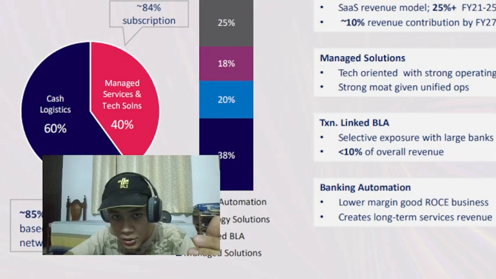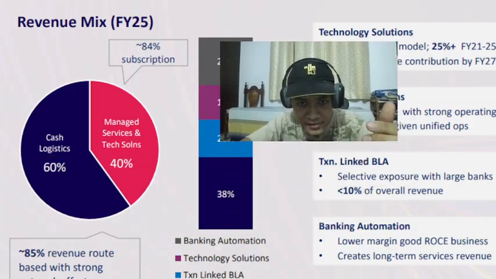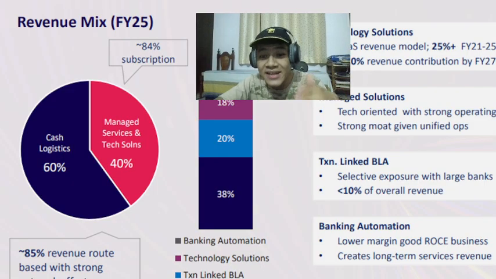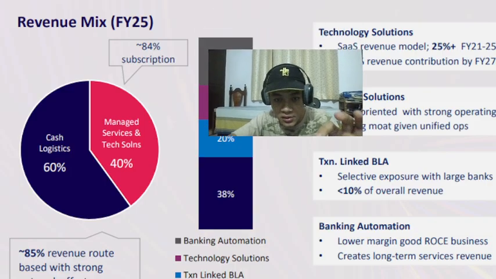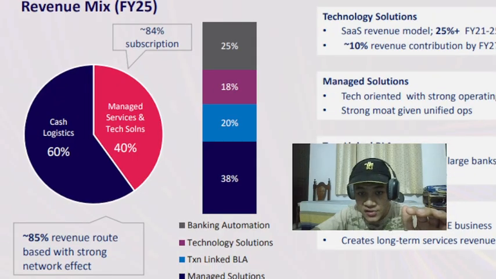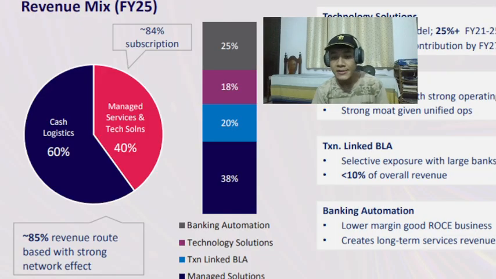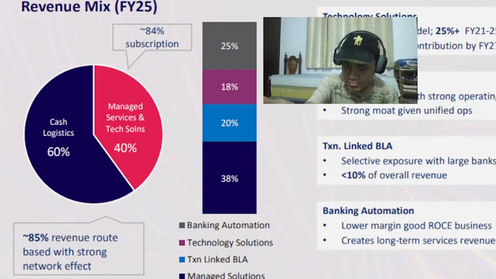Okay, so here it gives a nice little info that 84% of this managed services and tech solutions revenue is subscription based. And finally, one part we didn't cover was this gray thing. 25% of this managed services and tech solutions revenue comes from banking automation. See, some banks will be traditional, they will need automation, like remote surveilling, like making sure the ATMs are more modern and all that stuff. And to help with banking automation, providing these services, there's CMS.